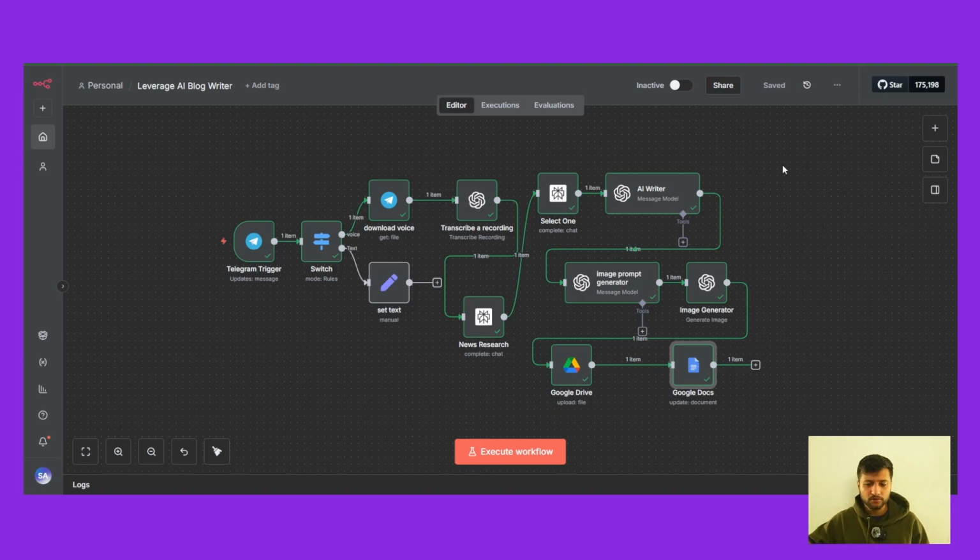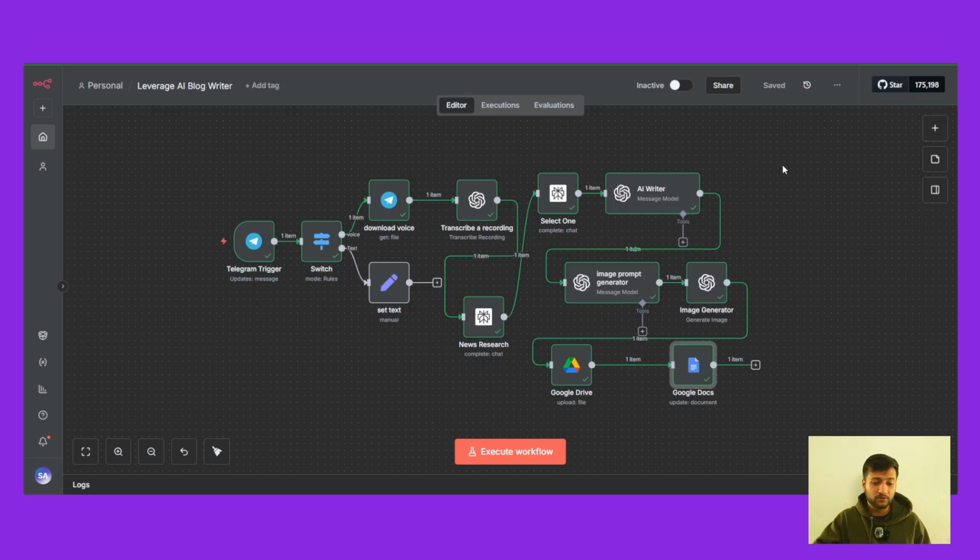So let me go through how I have trained this AI agent, and I'm going to show you how you can do the same without building an automation, just using ChatGPT. You can build the same thing, only you cannot automate it. You have to be there, provide it with thoughts, provide it with raw notes, and then it will generate the article.